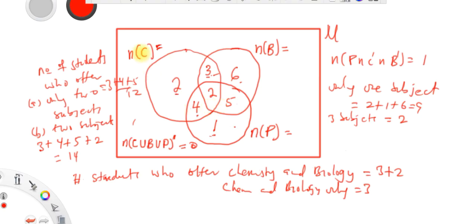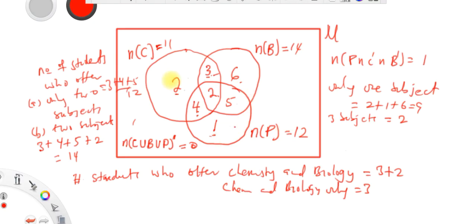So how many students do you have? The number of students who offer chemistry will be 2 plus 3 plus 2 plus 4. So this is 6 plus 5, which is 11. The number of students who offer biology will be 5 plus 6, which is 11, then plus 3, which gives 14. The number of students who offer physics will be 1 plus 4, which is 5, plus 5, 10, plus 2, which is 12, guys. That's what we have.